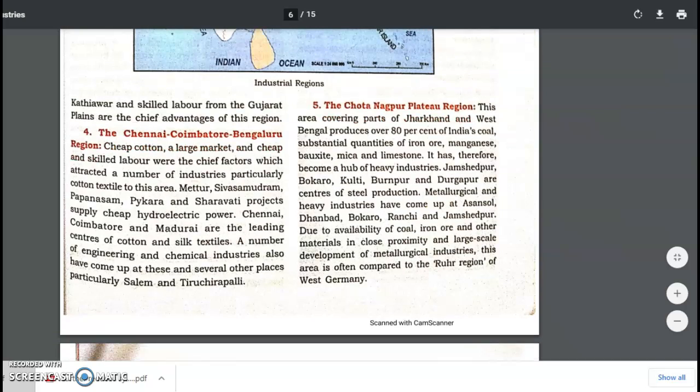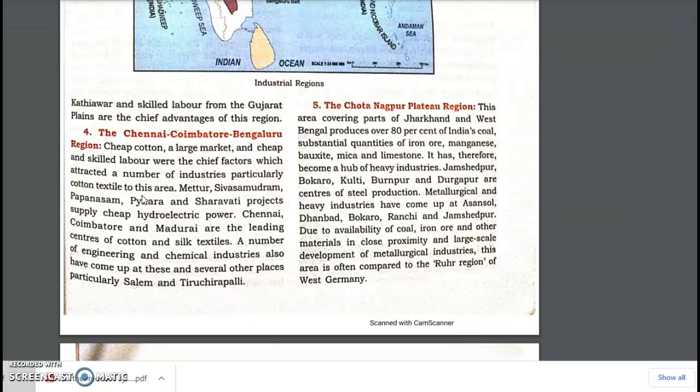belt is the Chennai-Coimbatore belt. We all know that the Chennai is in the southern part of India. Here, cotton is easily available. Therefore, we have cheap market for the cotton, and we also have a lot of labor which is there. So, cotton industry will flourish in this region. Therefore, this belt is basically having large amount of cotton industry.